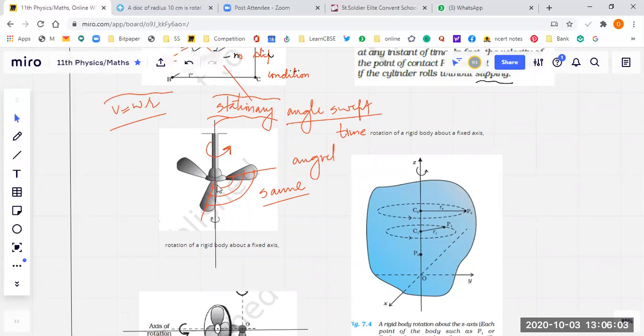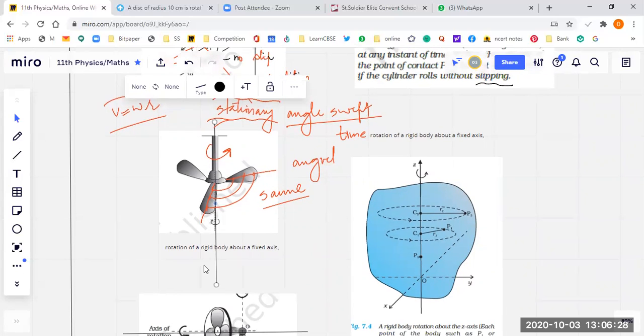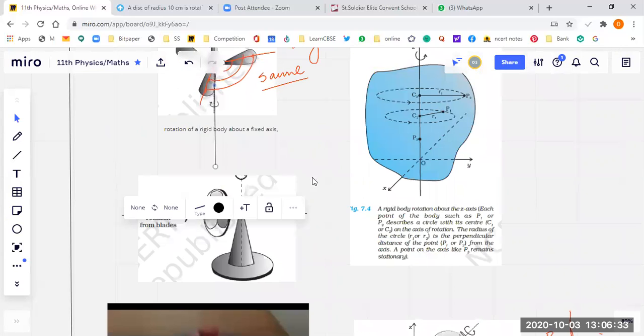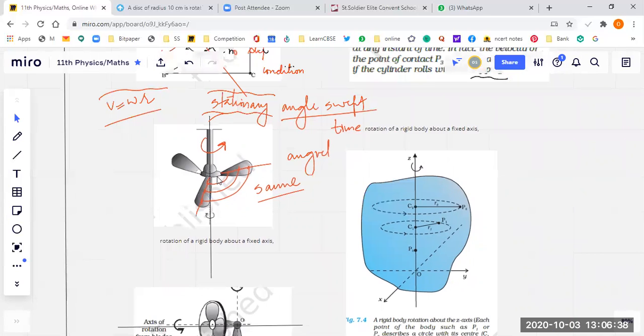So we have translation motion, rolling motion, and then pure rotation. This is rotary motion. But if, in this rotary motion, this axis of rotation, this line, also moves, let's say it's rotating like this, then this motion is known as what? Precession. It's a special case of rotary motion. If this axis of rotation, whether vertical or horizontal, is fixed, then we say the rigid body has a rotational motion.